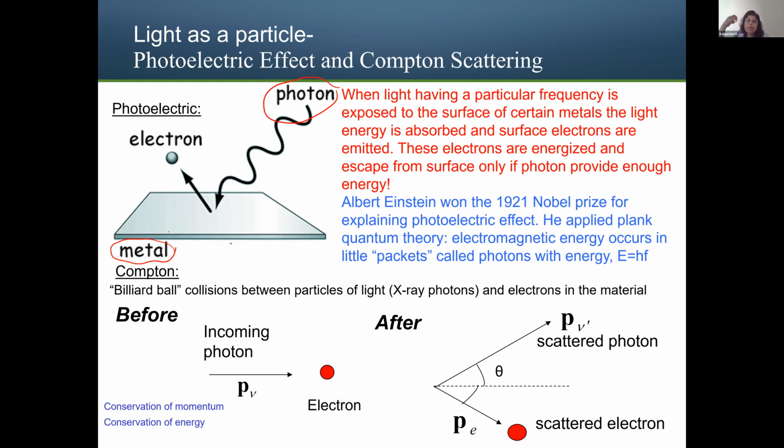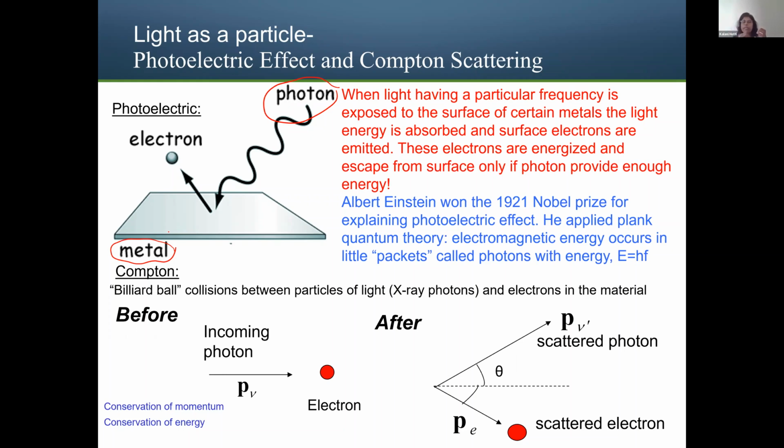If that photon has enough energy to be absorbed by the metal, then the electrons will be energized and escape because of the energy from the photon, which is the emitting of electrons.